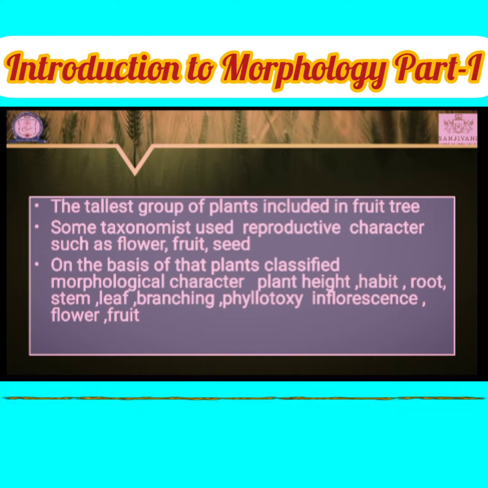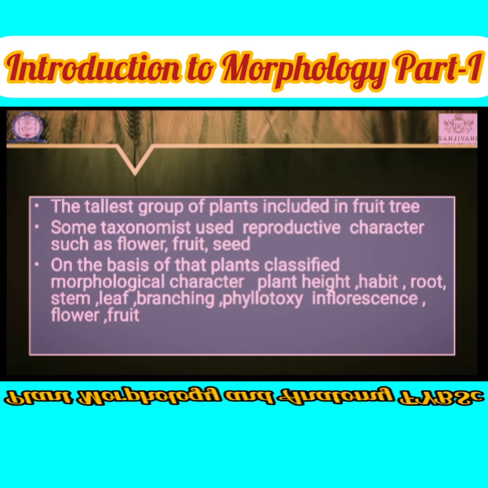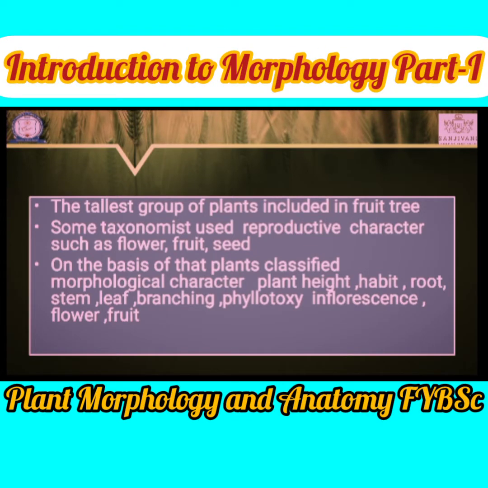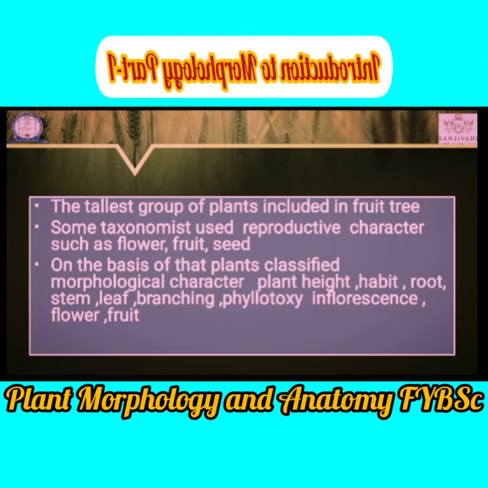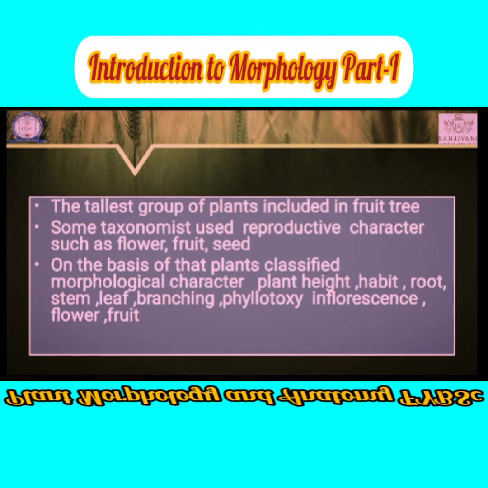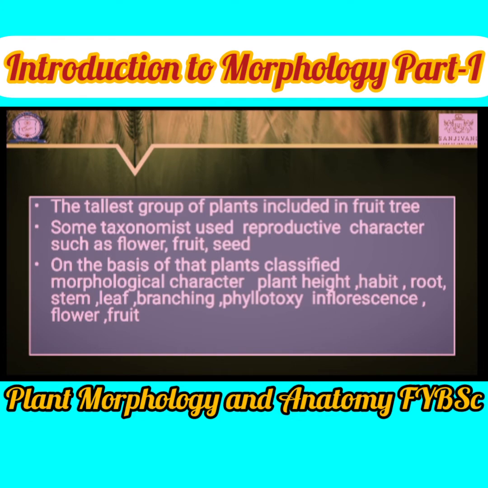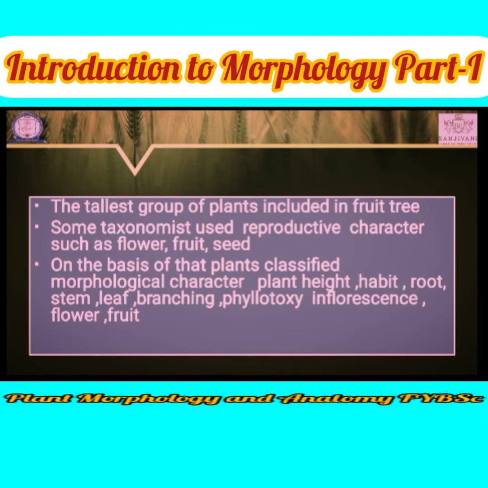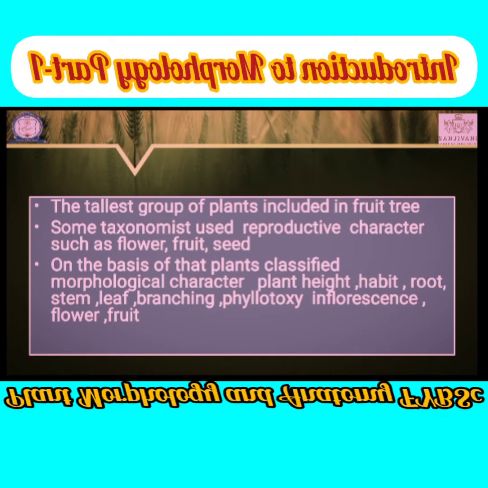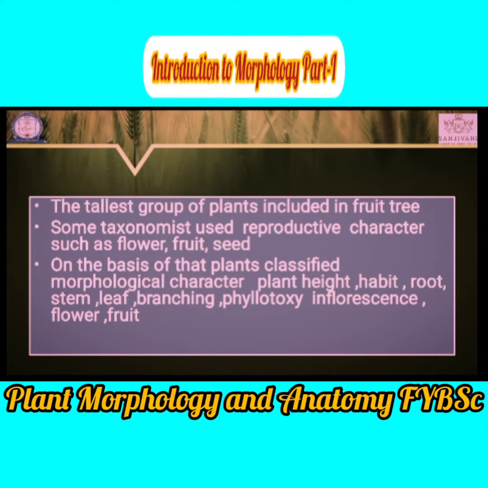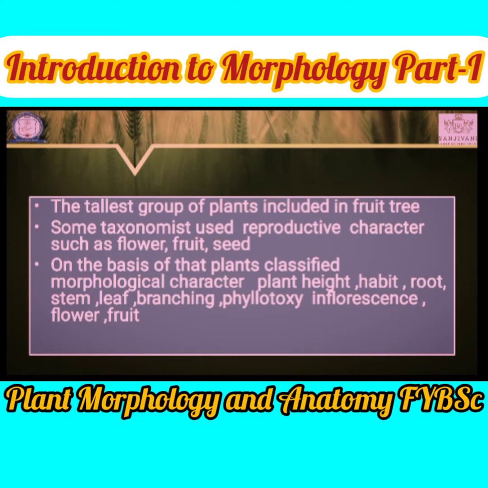The tallest group of plants includes fruit trees. Taxonomists used that basis. On that basis, plants are classified with the help of some morphological characters, which may be plant height, plant habit, root, stem, leaf, branching, phyllotaxy, inflorescence, flower, fruit. On the basis of these characters, plants are classified. That is the first branch of the importance of morphology in identification.